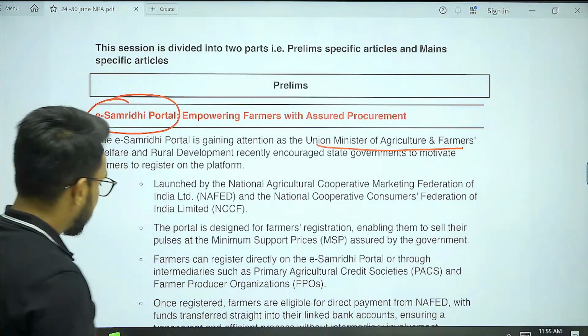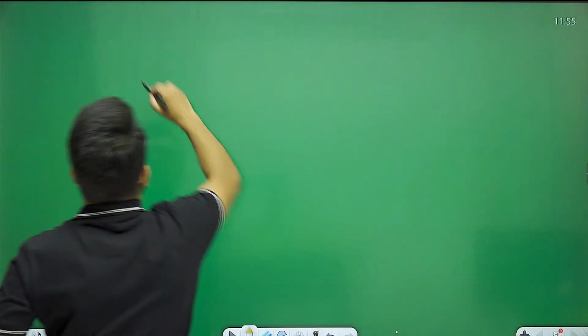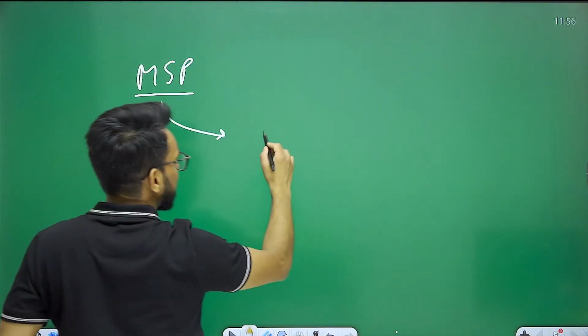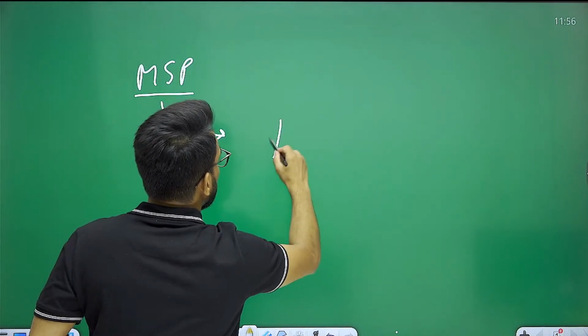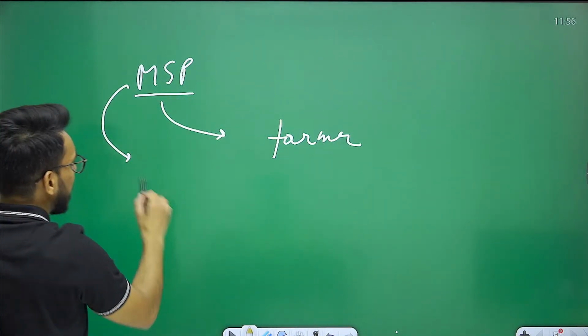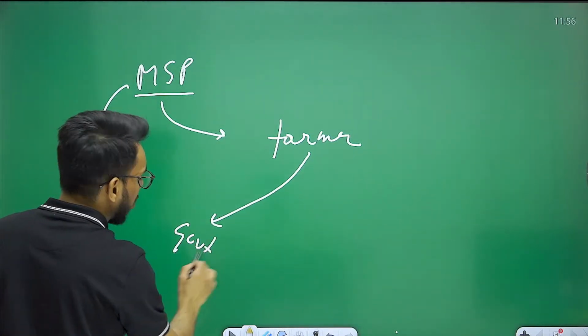Minimum support price is a price assurance given by the government to the farmers. It is the minimum price at which farmers can sell their produce to the government of India.